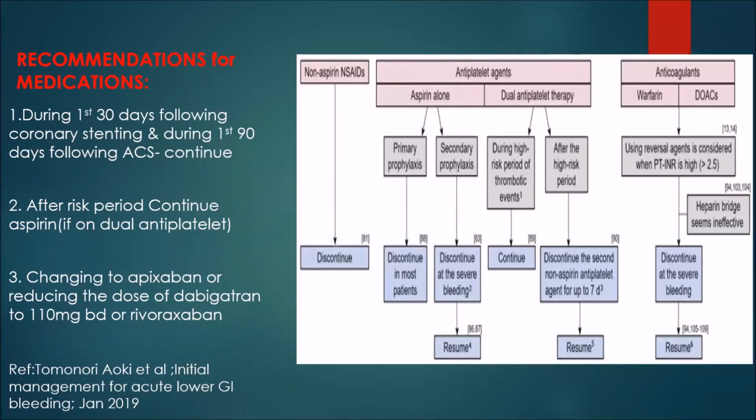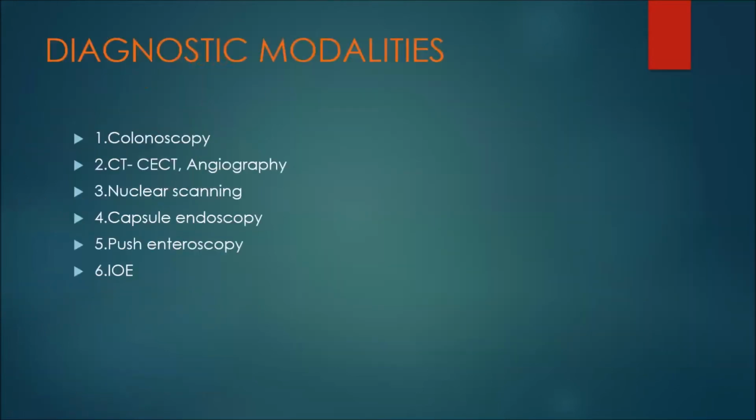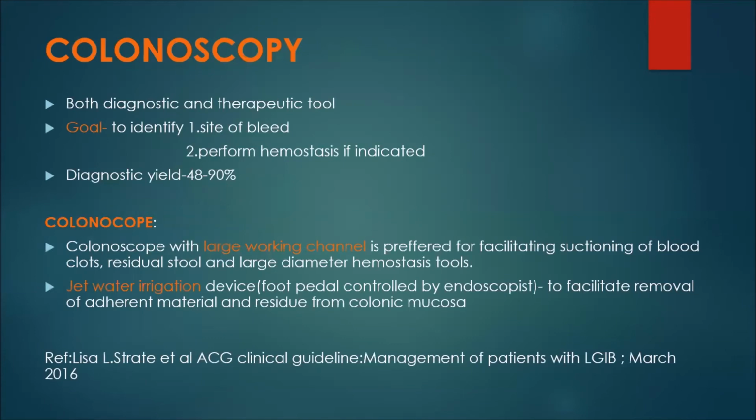Can I go ahead, sir? Yes. The diagnostic modalities, first and foremost, are colonoscopy and CT, contrast enhanced CT or CT angiography, nuclear scanning, capsule endoscopy, push enteroscopy, and intraoperative enteroscopy. Colonoscopy is both a diagnostic and therapeutic tool.